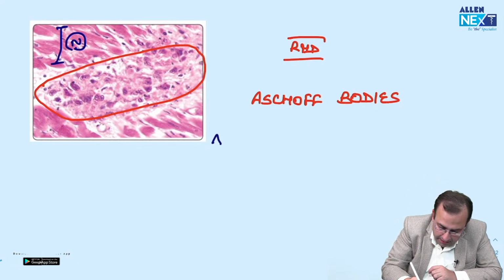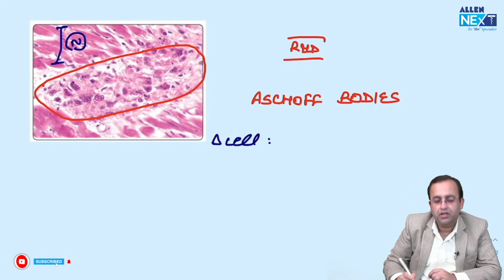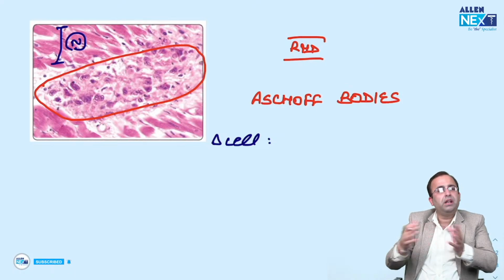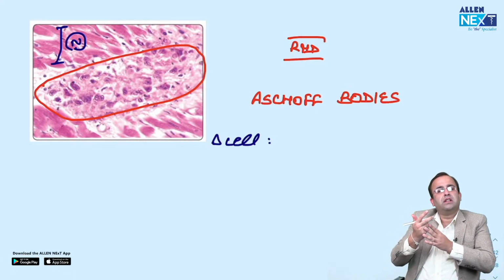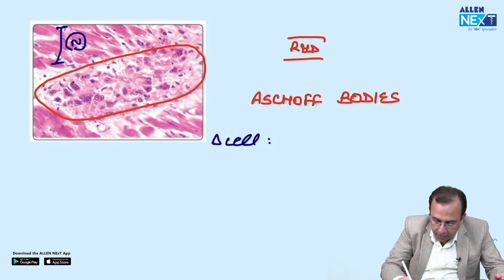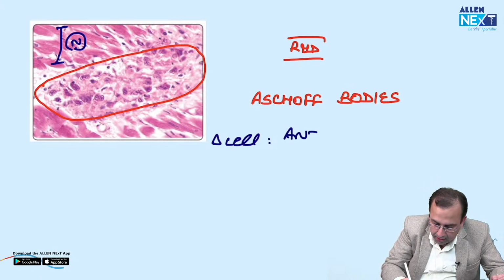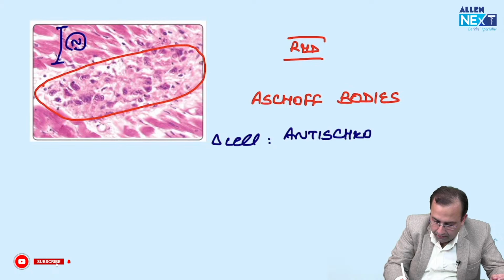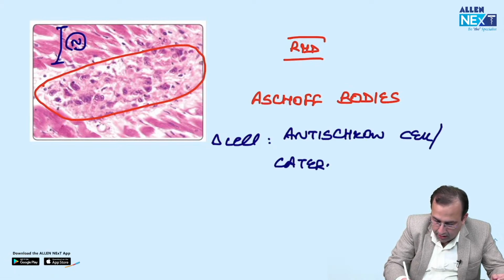There are many inflammatory cells, Aschoff giant cells, macrophages, T cells, but the diagnostic cell being Anitschkow cell, also called caterpillar cells.